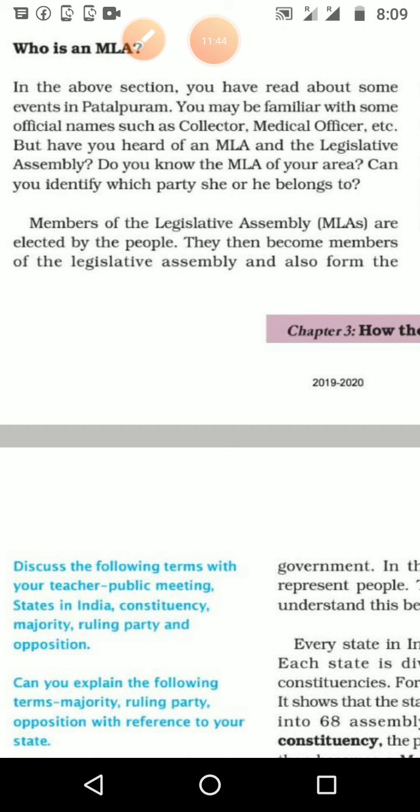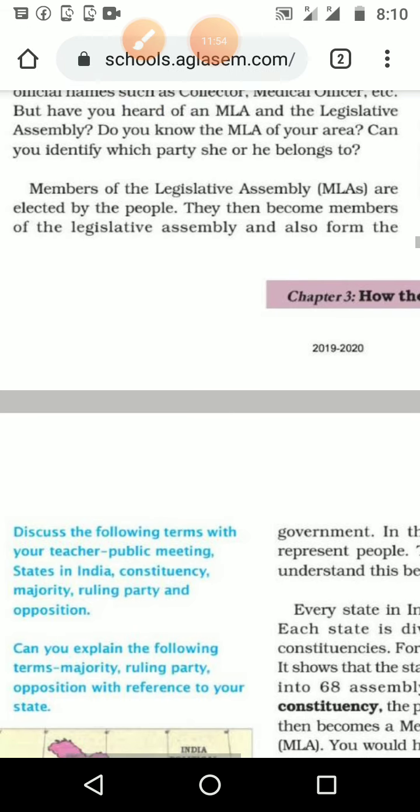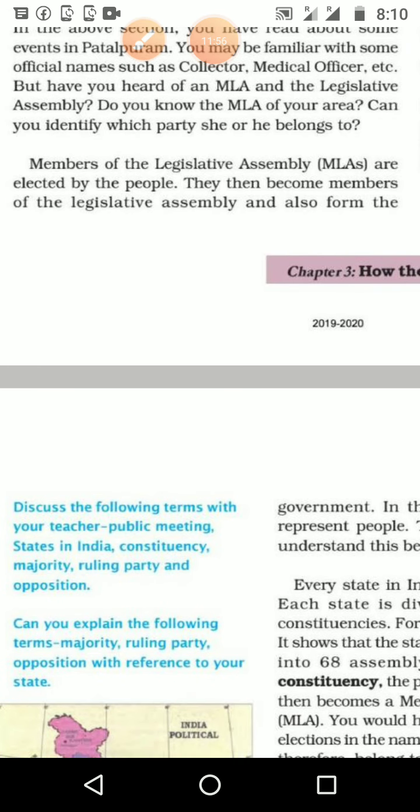All these people are working hard to fight against Corona. Can you identify which party he or she belongs to? Your MLA is from which party, DMK or AIADMK? That you want to find out. Then the next sentence, please underline.